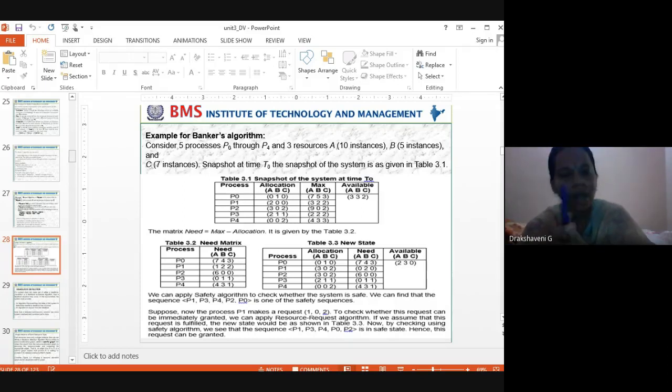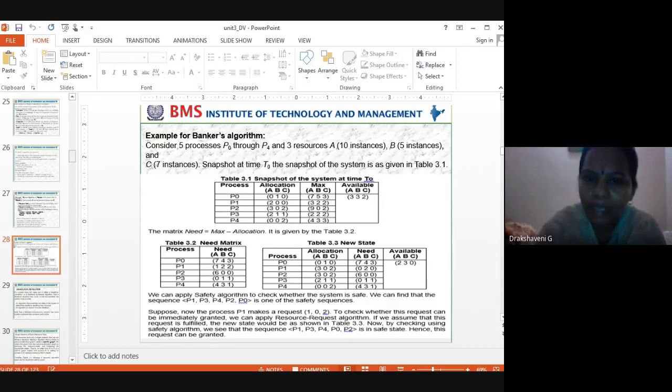Need is what? P0, P1, P2, P3, P4 are the processes. How many processes do we have? 5 processes. How many resources are there? There are 3 resources, that is A, B, C. Initially, at the start, all the processes have to tell me the maximum they require of these 3 resources to complete their job. That's the max column you are seeing here. That is 7, 5, 3 for P0 to complete its job. That's the maximum.